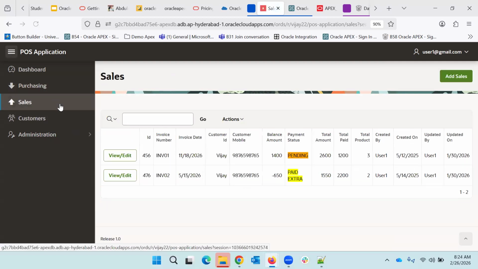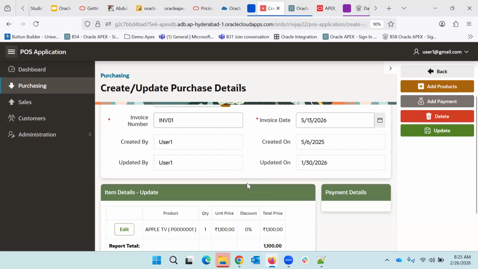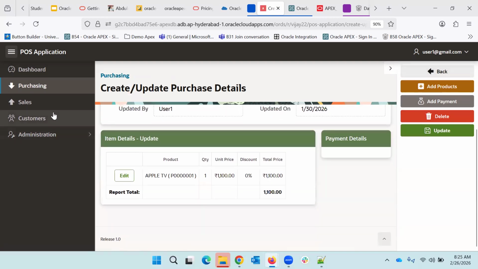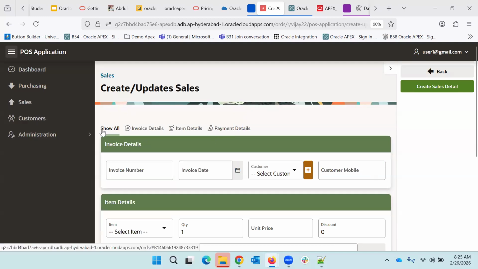Then in this one, the create page will be different and the update page will be different. We'll have multiple buttons, multiple icons, colors and all, so we'll be seeing those things. Now when we go to the sales page, we'll see how we can create the tabs within the application.